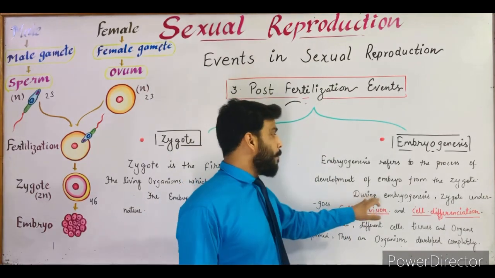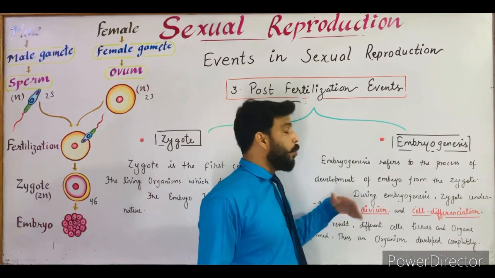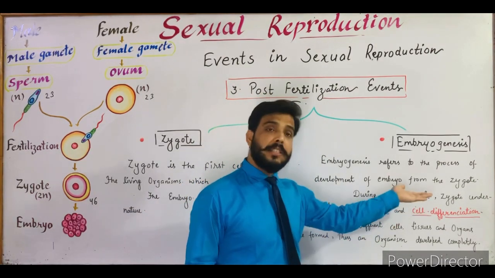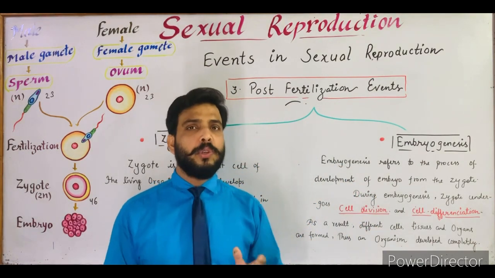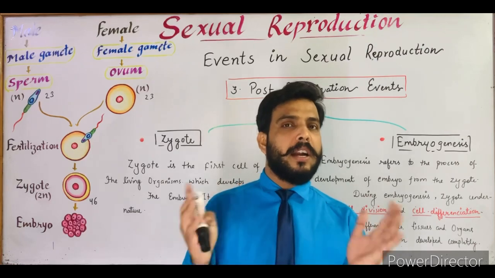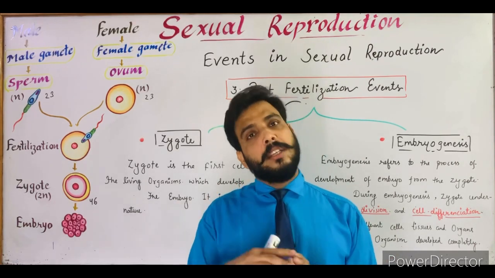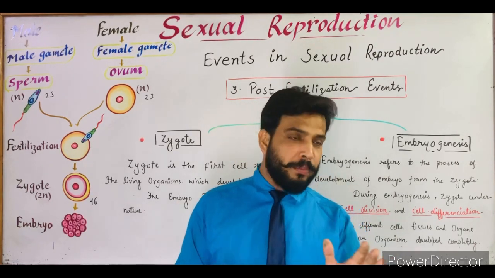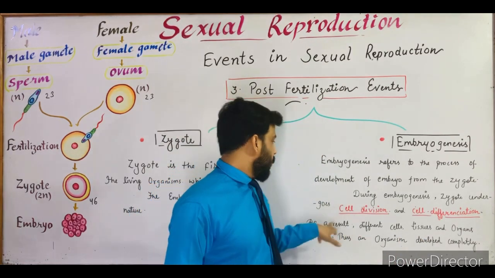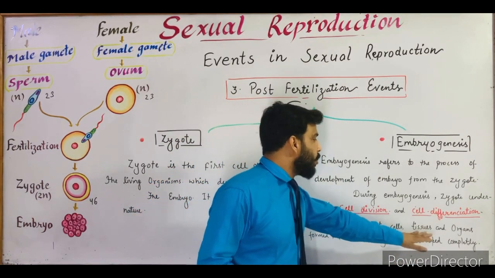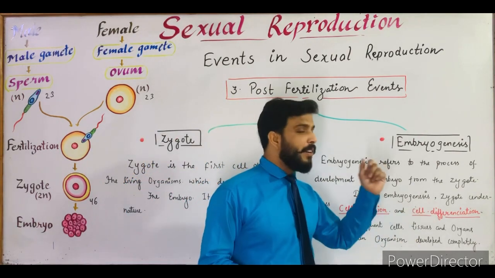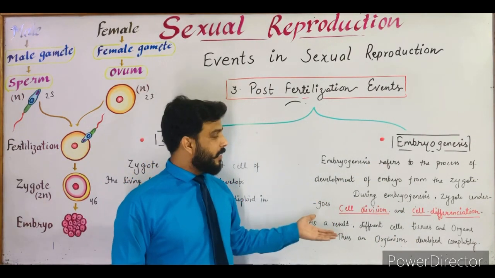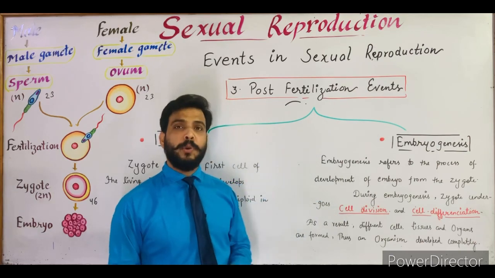So during embryogenesis, the zygote undergoes cell division as well as cell differentiation. As the result, different kinds of cells, tissues, and organ systems are developed in the embryo, and thus a complete organism is formed. This is known as embryogenesis.